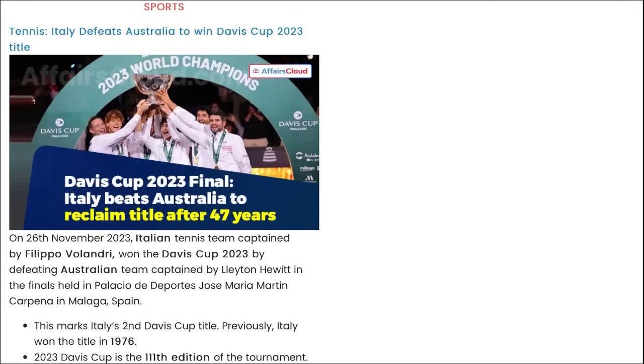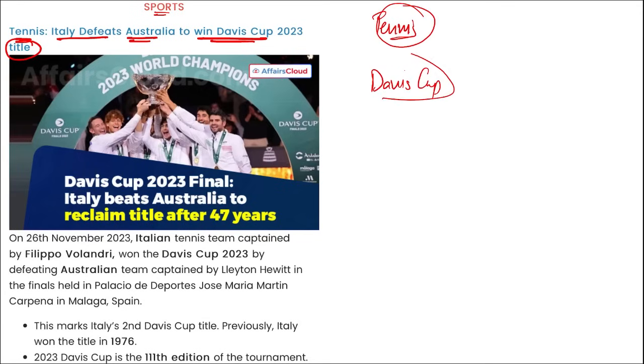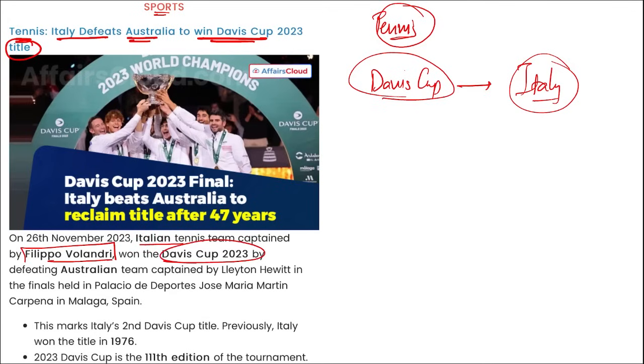Next is sports. Tennis, if we talk about it, Italy has defeated Australia to win the Davis Cup 2023 title. I repeat, if we are talking about the tennis sports, who won the Davis Cup? Davis Cup was won by Italy, right? Italy has won the Davis Cup, and the Italian team that was captained by Filippo Volandri, they have won the Davis Cup 2023. They defeated Australia in the finals.